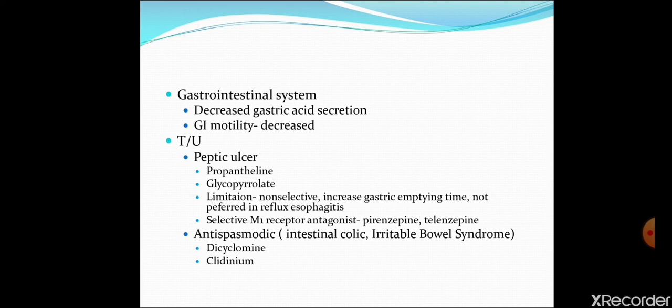Second, they relax lower esophageal sphincter tone, and because of reduced LES tone, food will reflux towards the mouth. Because of these two reasons, they are not preferred in reflux esophagitis. That's why these two agents are no longer used in treatment of peptic ulcer.